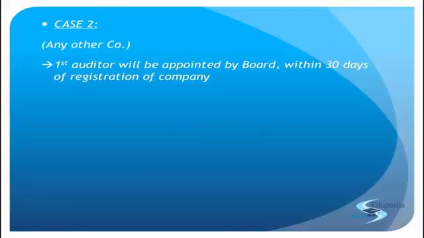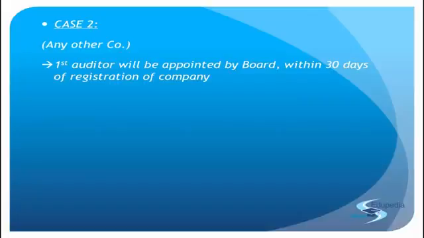For example, in the case of the board, the first auditor will be appointed by the board within 30 days of registration of the company. See the change in the time period? The time period with the directors is the same, but if you see the time period of appointment of the auditor, that has shifted. In case of a government company, this time period was 60 days. In case of any other company, the time period that is given is only 30 days, to do by the board of directors.